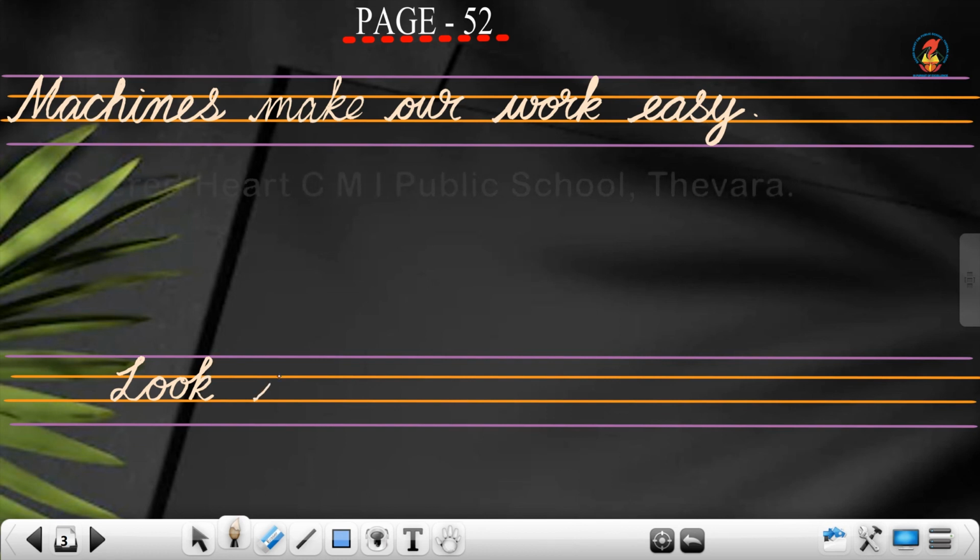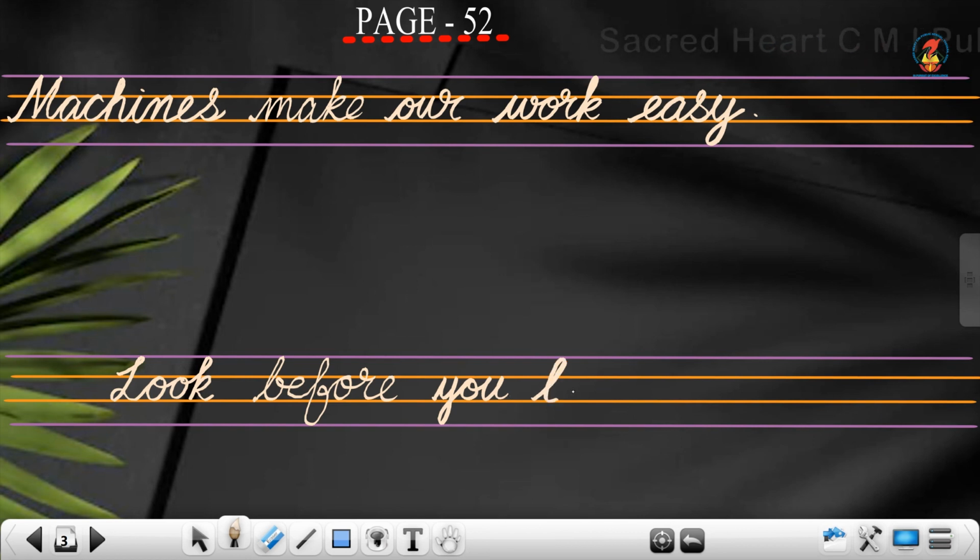Now here's another letter B, E. See the formation of B and E. Now F, touching all the lines. O, R, E, before. Look before you. Y, O, U, you. Leave. L, E, A, V, E, leave, and then put the full stop.